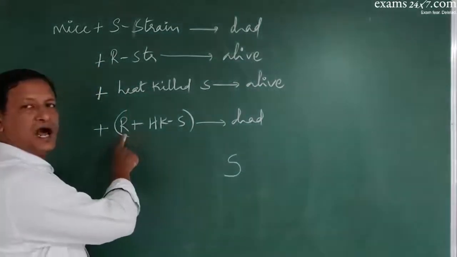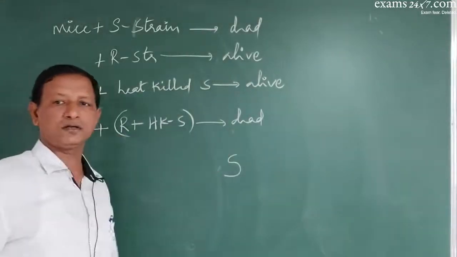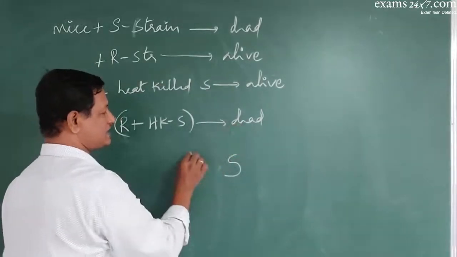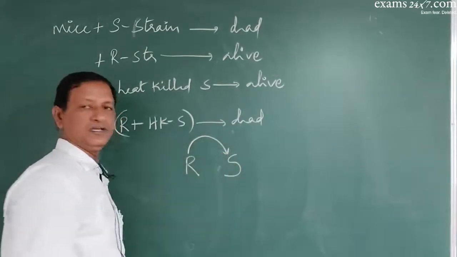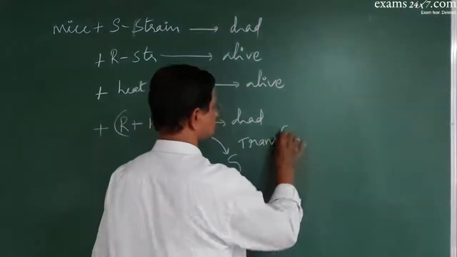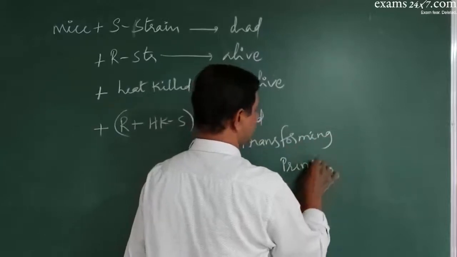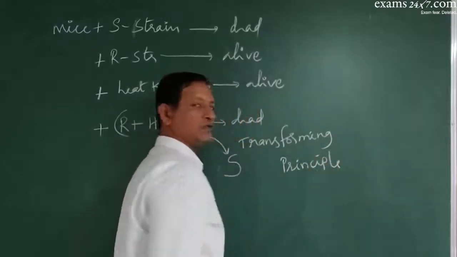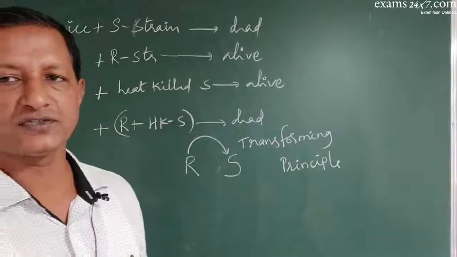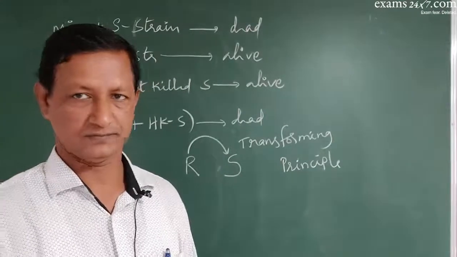Actually he had injected R, but at the end there was no R. So what he concluded was that in the mice, this R strain must have been transformed into S strain, and he proposed that there is some transforming principle involved which has caused the death of the mice. Hope you are clear now.